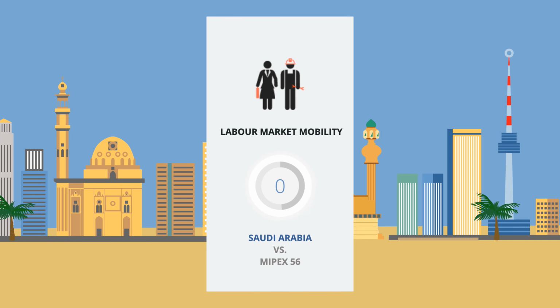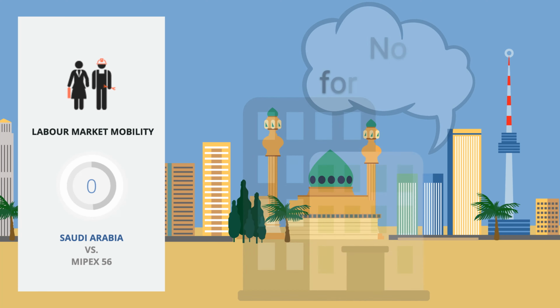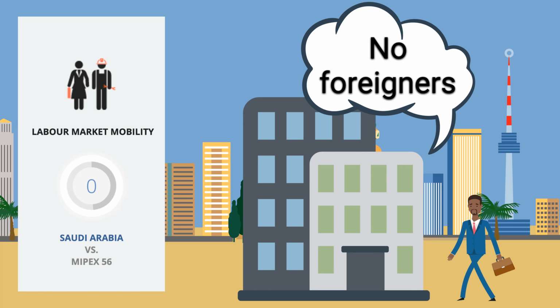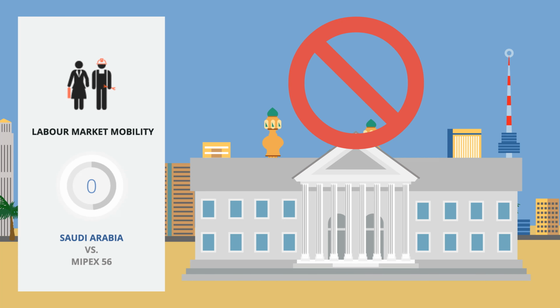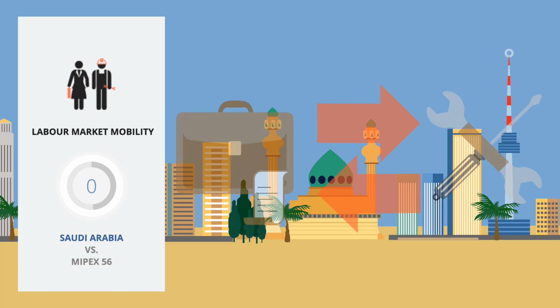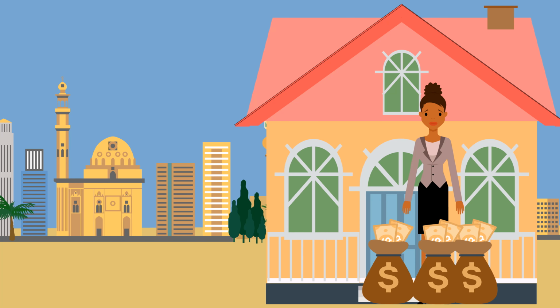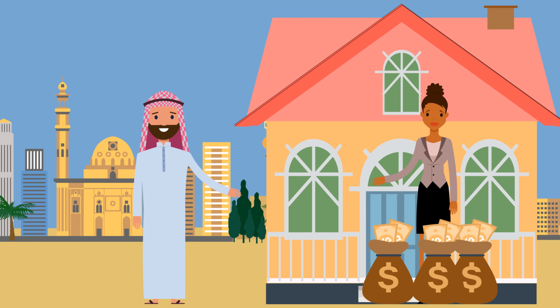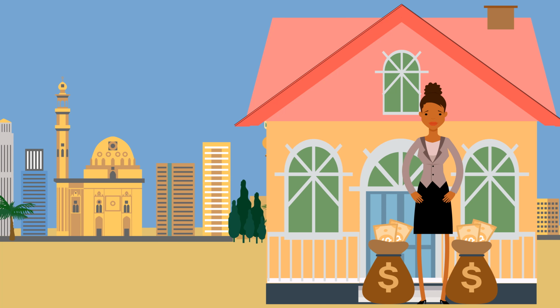Let's also highlight the score of 0 in labor market mobility, since this has actually decreased in favorability since 2014. Besides the general private sector labor market being highly restricted and some professions being reserved for Saudi nationals, the government banned all foreign employment in the public sector as of 2018. While some restrictions were loosened in 2020, the ability for immigrants to change jobs or develop their skills is extremely limited. The MIPEX researchers have thus concluded that long-term settlement is generally possible for investors, although this does not guarantee any forms of integration assistance.